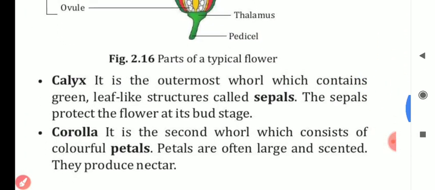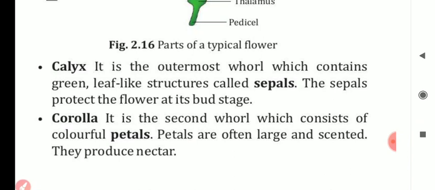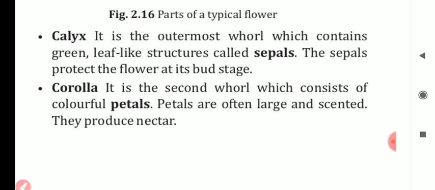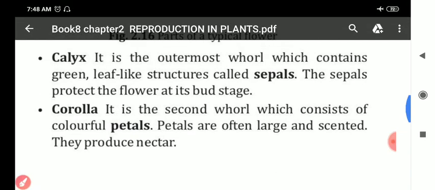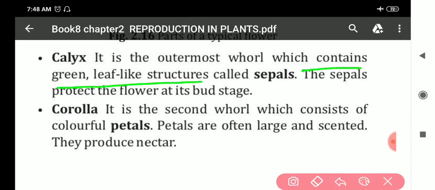Next, one by one we shall discuss. The first part is the calyx, the outermost whorl. The calyx contains green leaf-like structures called sepals. These sepals together are known as the calyx. The sepals protect the flower at its bud stage.